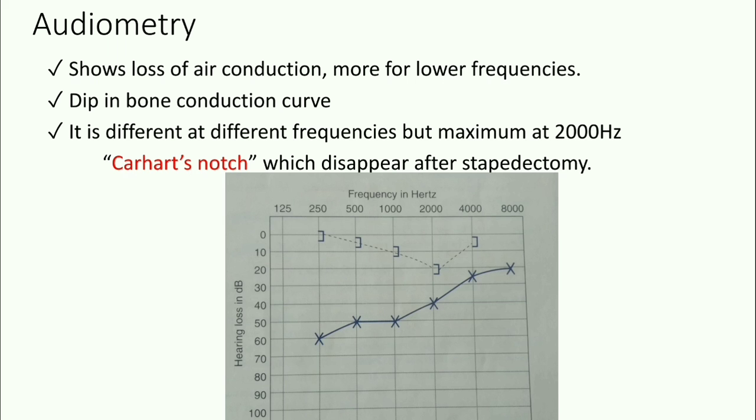Now the pure tone audiometry. It shows the loss of air conduction more for lower frequencies, and there is a dip in the bone conduction curve. It is different at different frequencies, but maximum at 2000 Hz. So here we can see the maximum dip at 2000 Hz, and it is known as Carhart's notch, which disappears after stapedectomy. So it is the characteristic feature of otosclerosis.